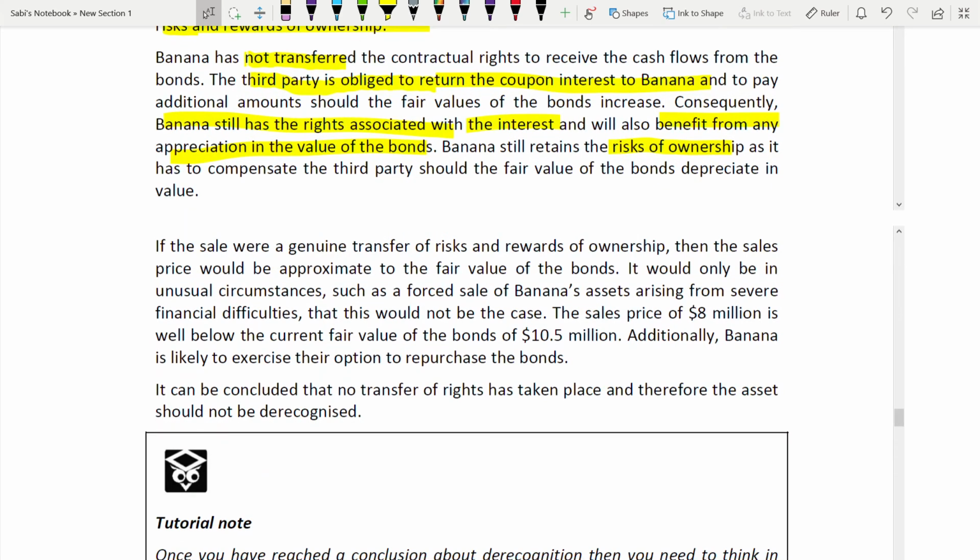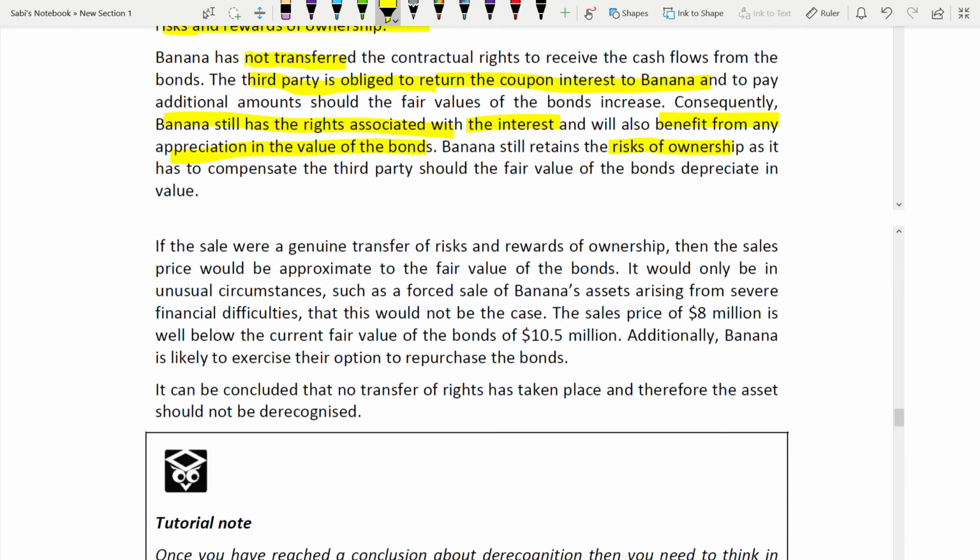Next. Now we are talking about the sale part. Okay. When we are selling. If the sale were a genuine transfer of risks and rewards of ownership, then the sale price would approximate the value of the bond. So the sale price would be equal to the fair value of the bond. It would only differ in unusual circumstances such as a forced sale of Banana's assets arising from severe financial difficulty. Sometimes you might genuinely want to make a sale so that you transfer the risks and rewards of ownership. Then in that condition, fair value is the sale price of the bond.